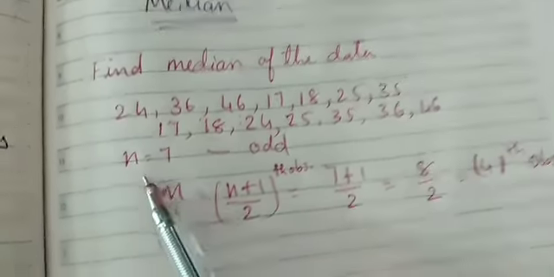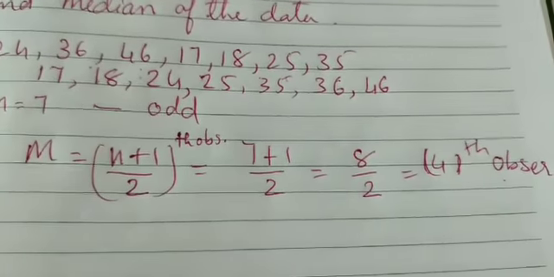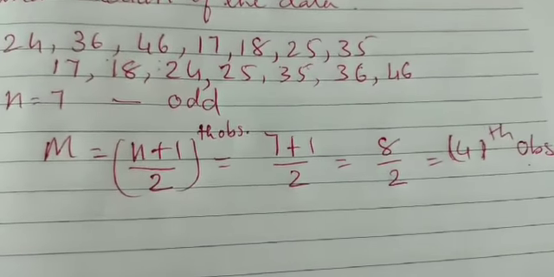फिर ये फॉर्मूला फॉलो करोगे. n is equal to 7 जो कहता है odd number of observations. So we will follow this formula.